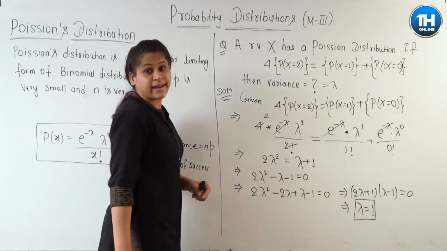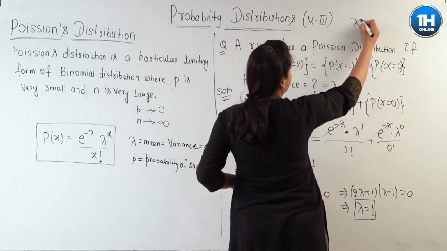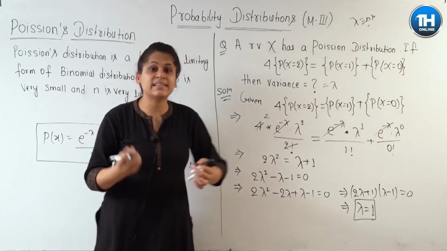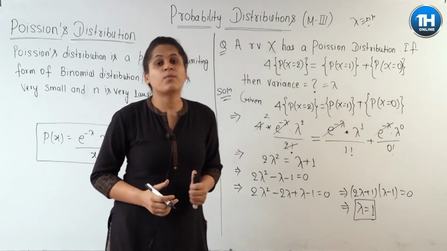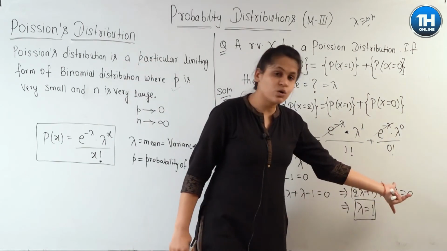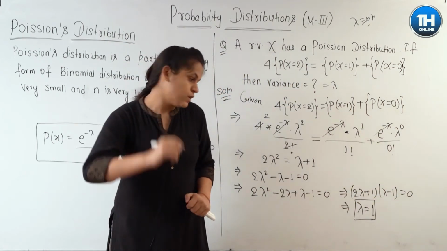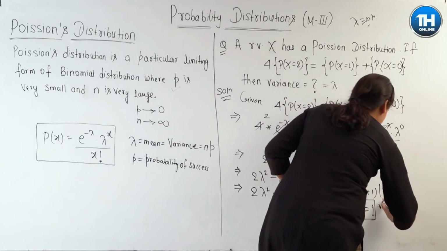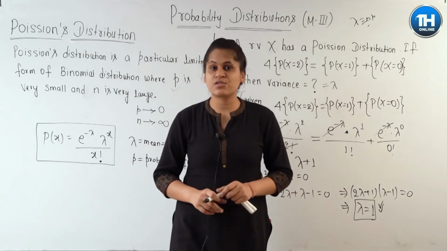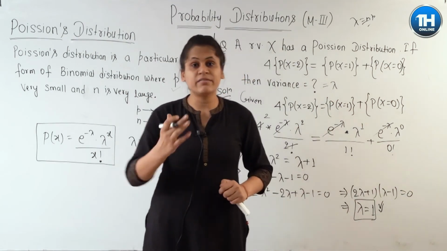Because of why? Lambda is equal to क्या होता है? n into p. n नेगेटिव नहीं हो सकता और p भी नेगेटिव नहीं हो सकता. n is the number of events, p is the probability. Probability can never be negative. So obviously lambda will not be equal to minus half, lambda will be equal to 1. So this is the answer for this question. Now let us see some more problems based on Poisson distribution. So let me write the problems first, then we will solve them together.